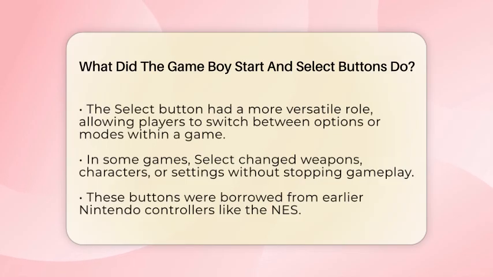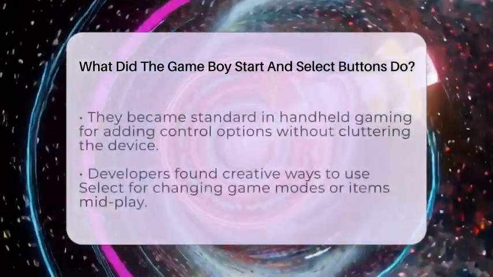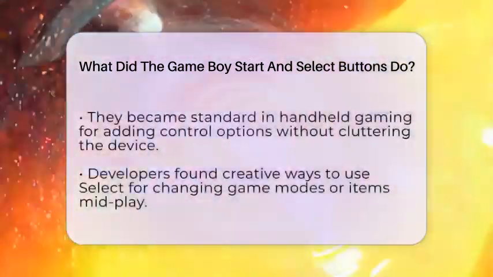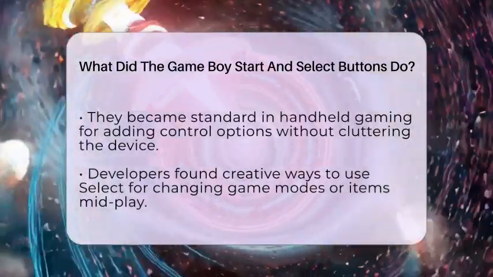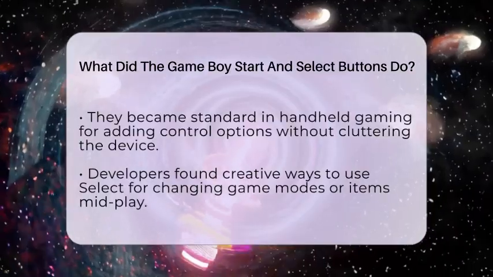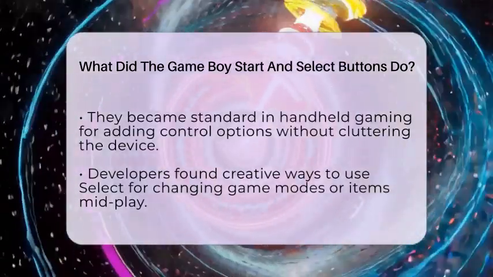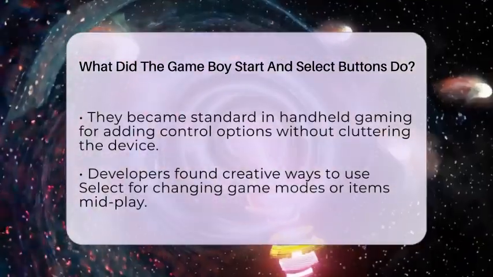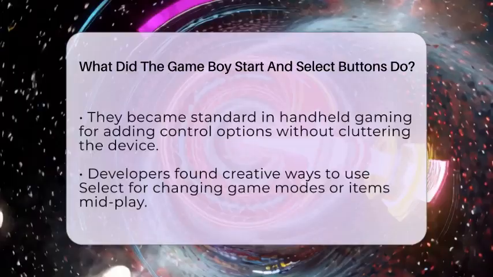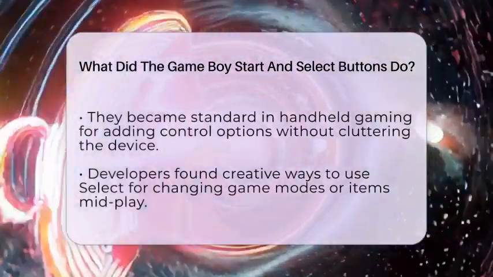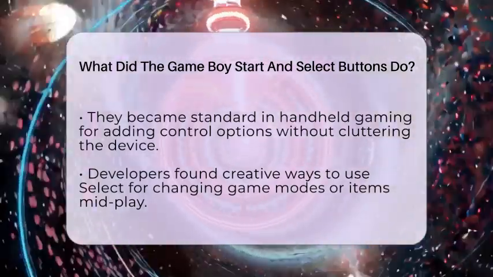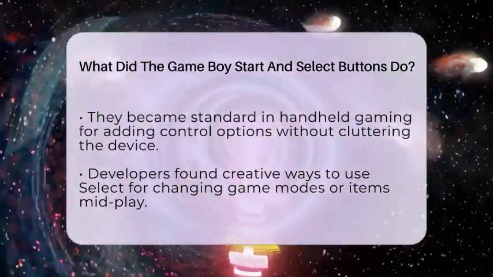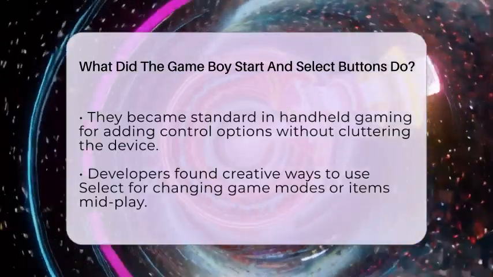These buttons were borrowed from earlier Nintendo controllers like the Nintendo Entertainment System, which also used Start and Select for menu navigation. They became a standard part of handheld gaming because they added extra control options without cluttering the device. Over time, game developers found creative ways to use these buttons. For instance, in some games, pressing Select would change the game mode or switch items without stopping the action.